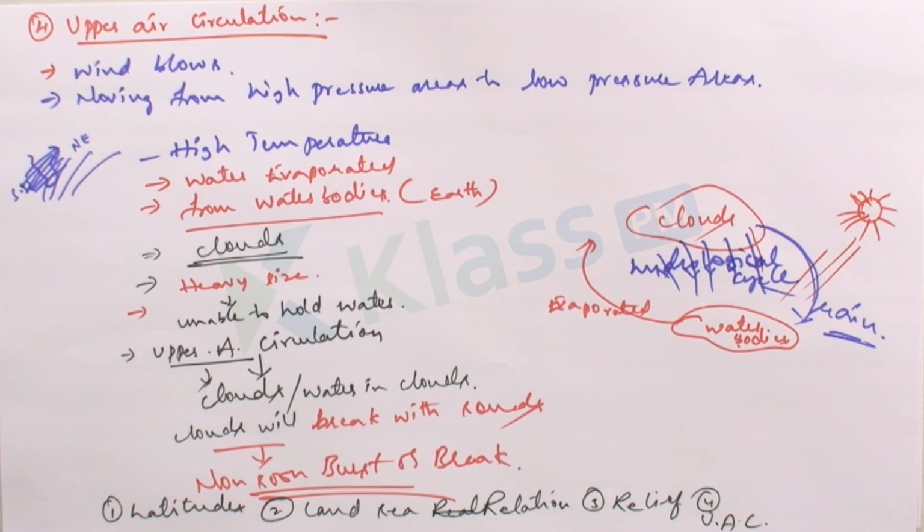So these are the four factors which play a major role in deciding the climatic conditions of a particular place, and influence the climate as well as the weather conditions of any part of the earth surface. These are the four major factors which influence the climatic conditions of any place.